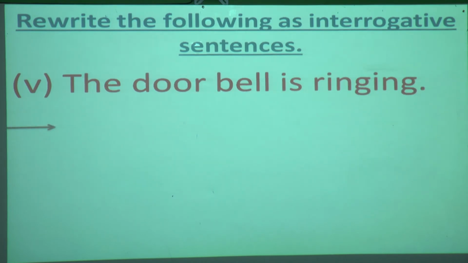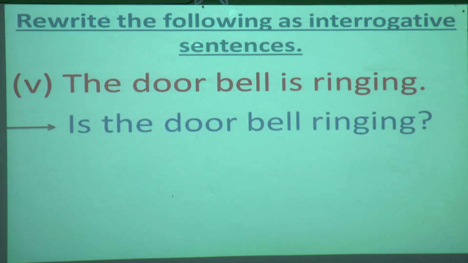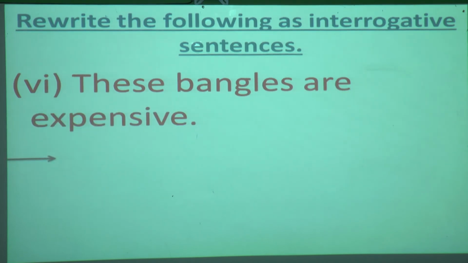Fifth, the doorbell is ringing. What is the subject over here? Is. And the subject is the doorbell. So, is the doorbell ringing? Okay. Now we'll move on to the sixth one.